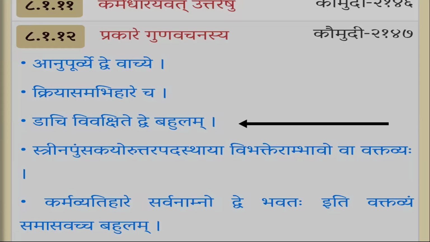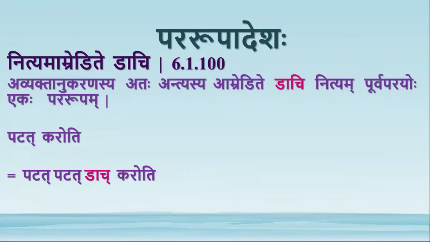It means whenever we expect dach pratyaya, then there will be dve. It means even before the dach pratyaya comes, there will be dvitva of this avyaktanukarana word. So before we attach this dach pratyaya, there will be dvitva by that vartika. So patat dach karoti.